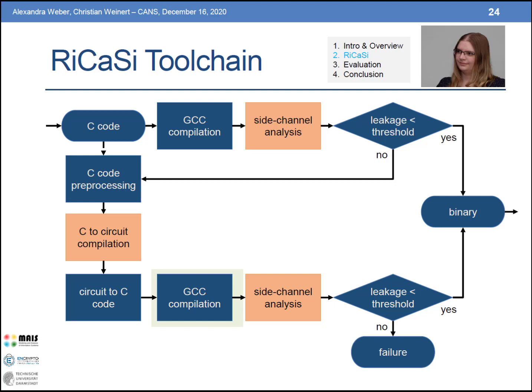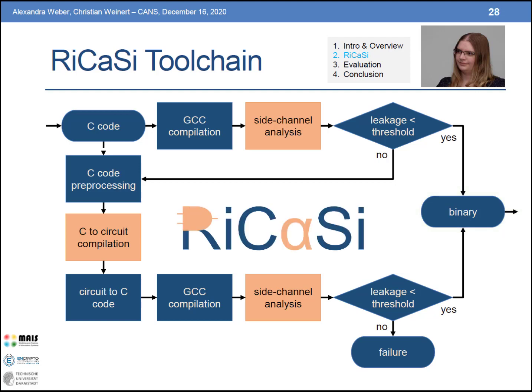To ensure that no leakage was introduced in the refinement from this abstract circuit to the concrete x86 binary, we apply a second round of program analysis, and this analysis gives us an improved security guarantee. If this guarantee is then below the desired threshold, the new binary can be used. In our evaluation, even given that we started with a vulnerable implementation, we always achieved a zero leakage bound at this stage, so the resulting executables are secure with respect to the lowest possible leakage threshold, which is great.